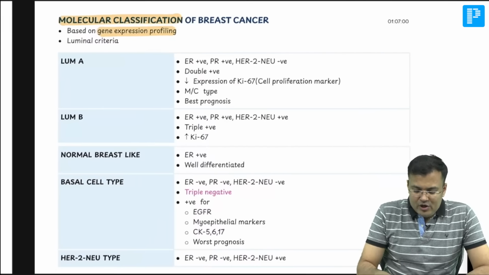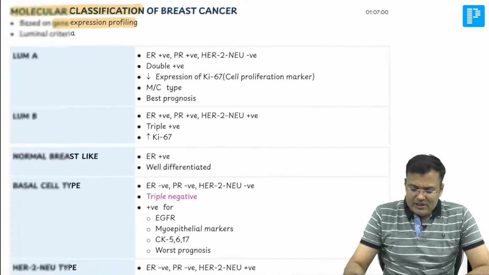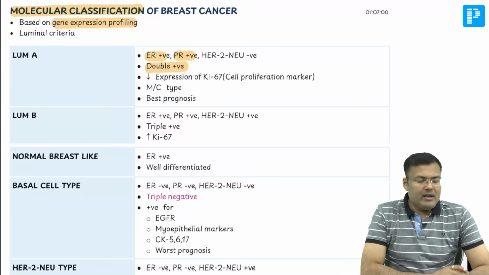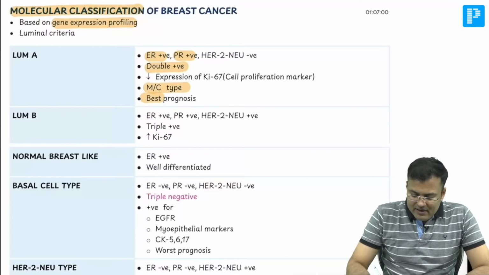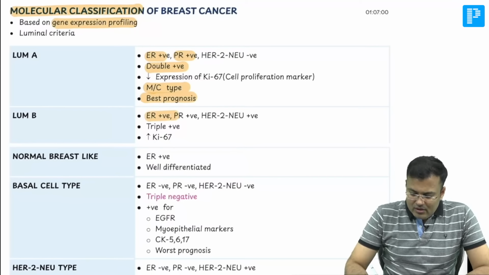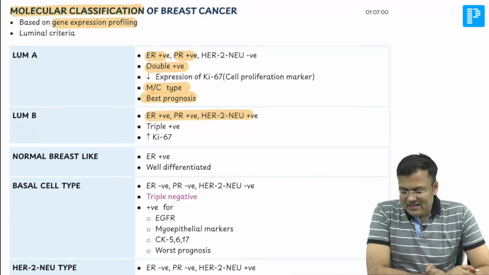What is the other name? Luminal criteria. In this case, you can see LUM A. What is LUM A? It is ER positive, PR positive, HER2 negative, double positive. Remember, this is the most common type having best prognosis. What is LUM B? LUM B is triple positive, ER positive, PR positive, HER2 positive, right? Normal breast like ER negative positive, well differentiated.